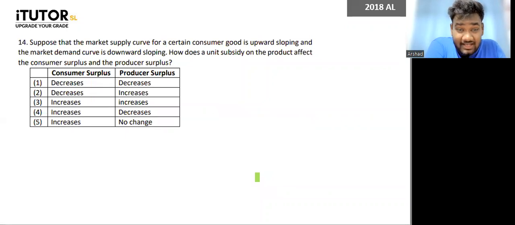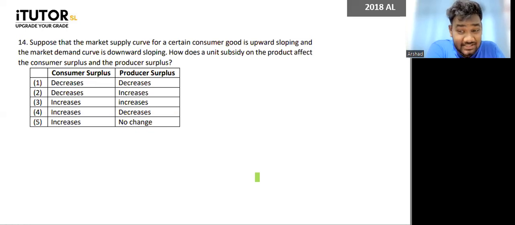Suppose that the market supply curve for a certain consumer good is upward sloping and the market demand curve is downward sloping. How does a unit subsidy on the product affect the consumer surplus and the producer surplus? Guys, I'm not going to draw diagrams for this, but can you tell me, when a subsidy is put into place, what happens to consumer surplus? Consumer surplus increases or decreases? Think, guys, when you put a subsidy, consumer ends up paying a lesser price at the end of the day. So consumer surplus goes up.